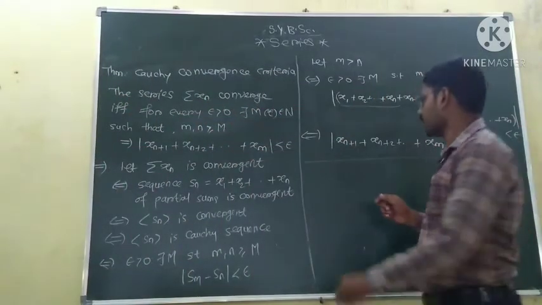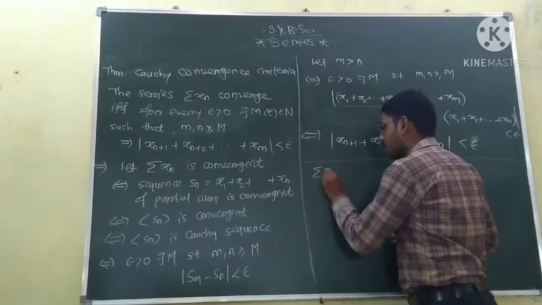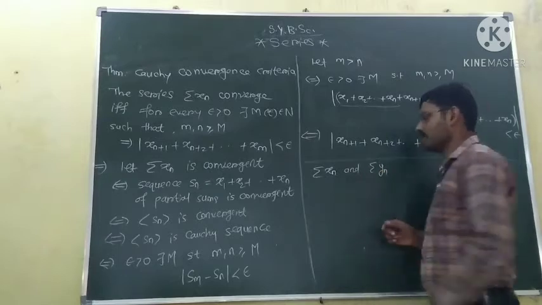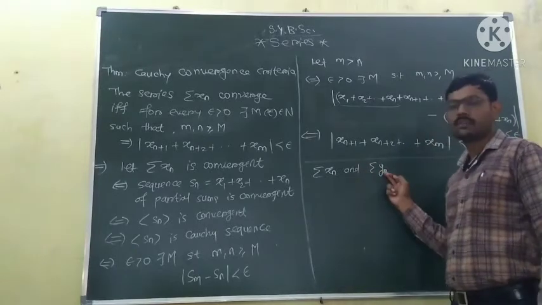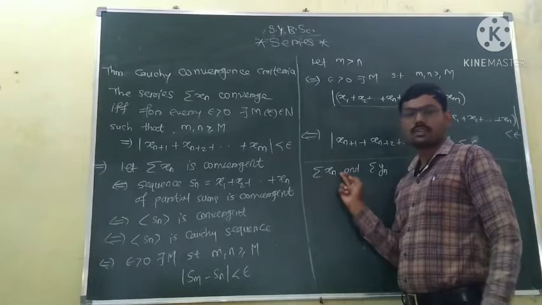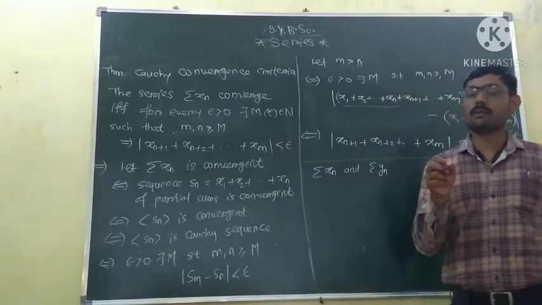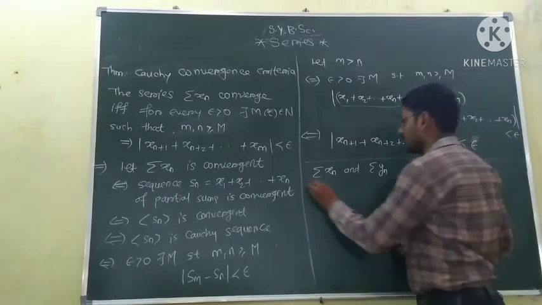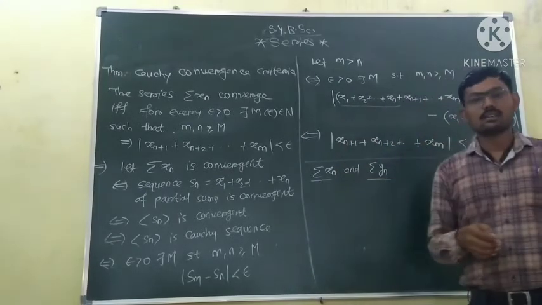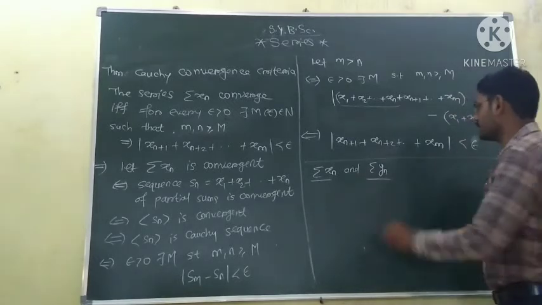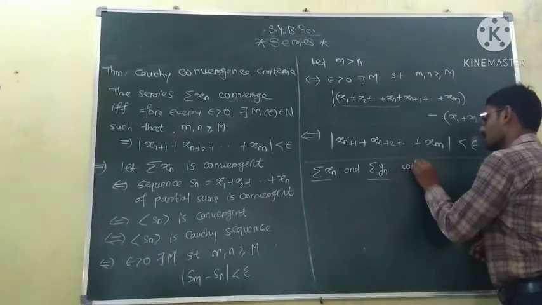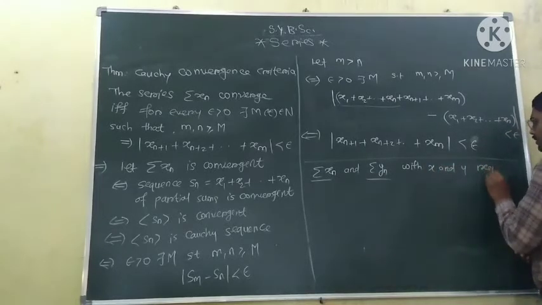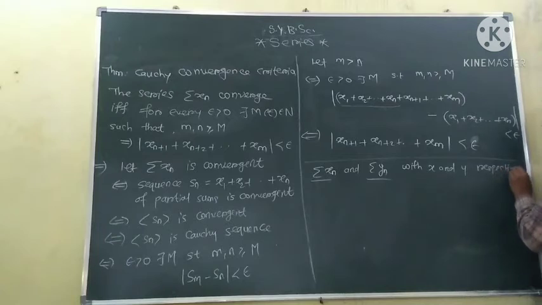Okay, now in series, suppose there are 2 series, series xn and series yn, such that series xn and yn are convergent with sums x and y respectively. What is the sum of a series? It is the limit of the sequence of partial sums.